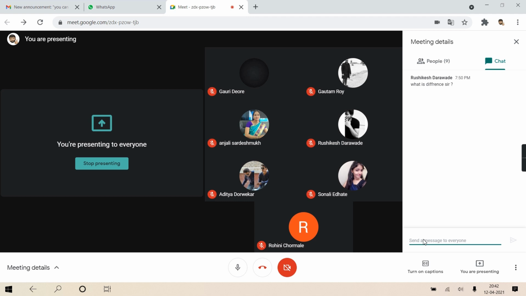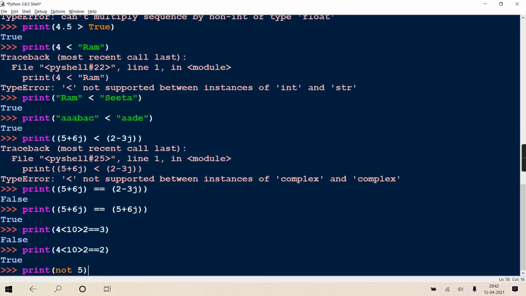All other values are true. So here in this context, 5 will be considered as what? You remember, no? 0, 0.0, empty string and 0 plus 0j, Python treats as false. And other than this, all are true.